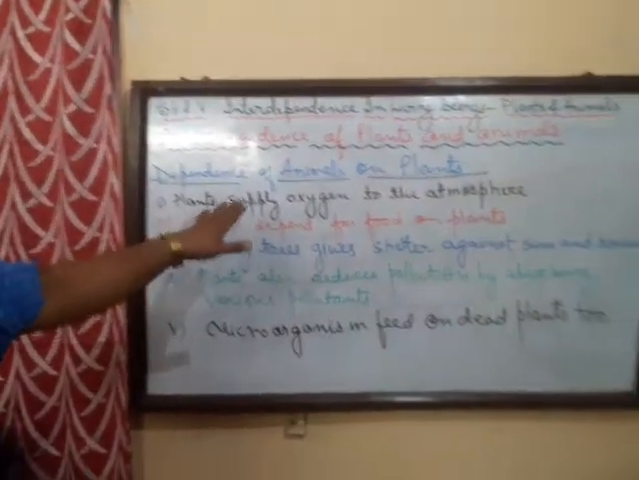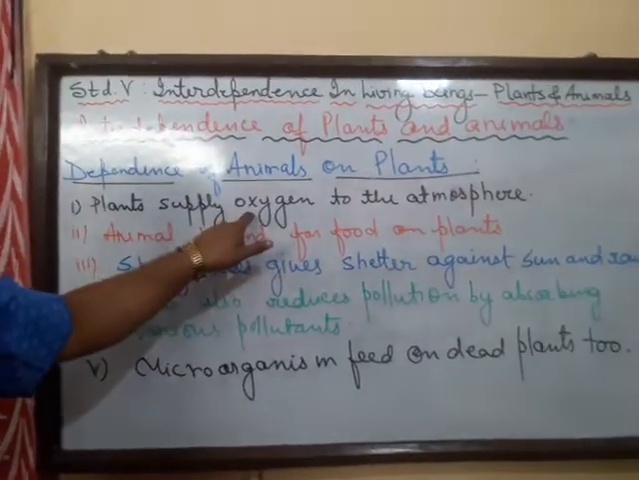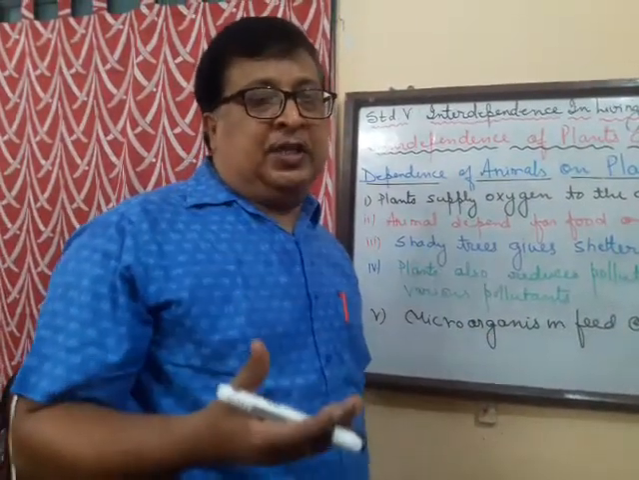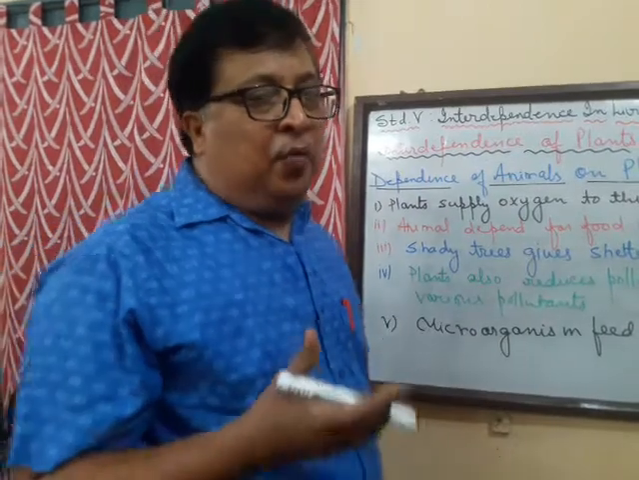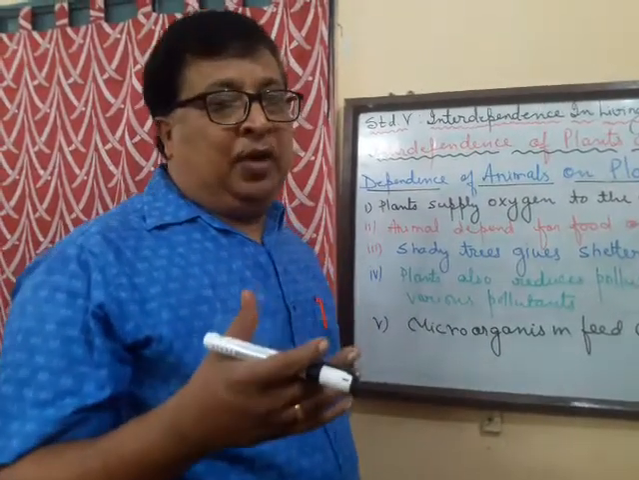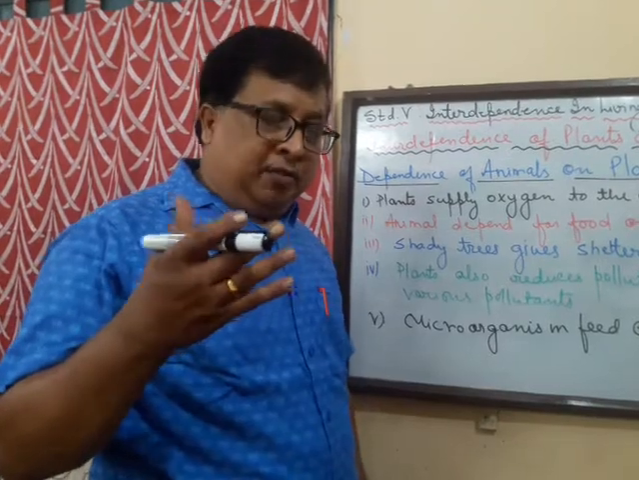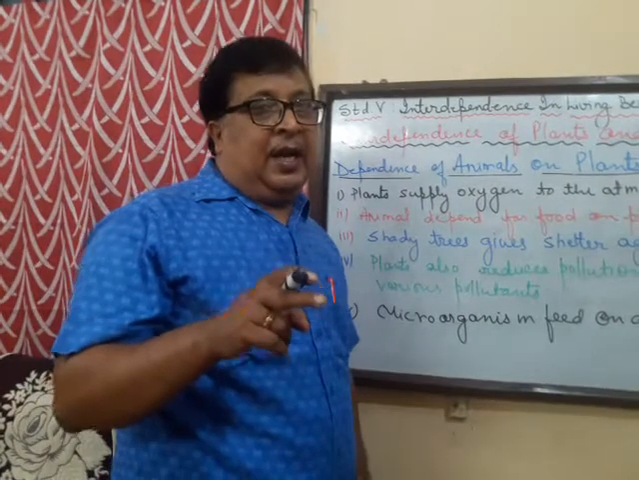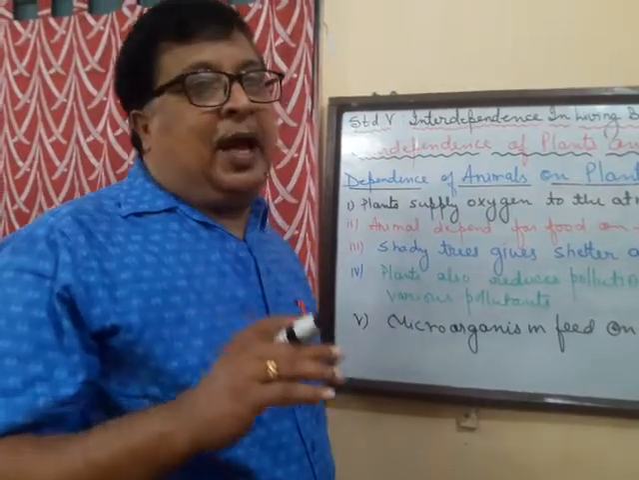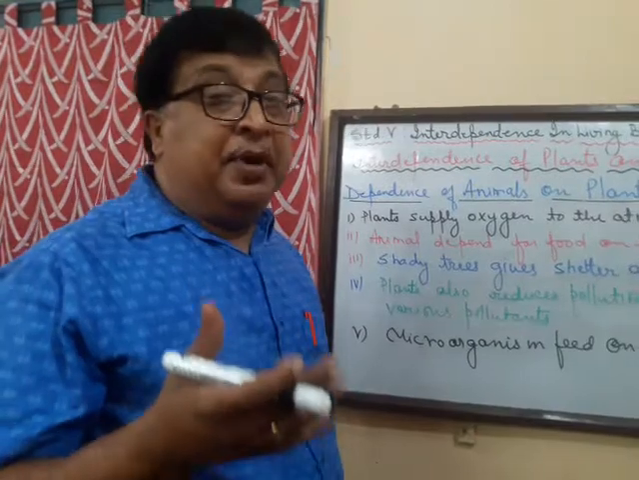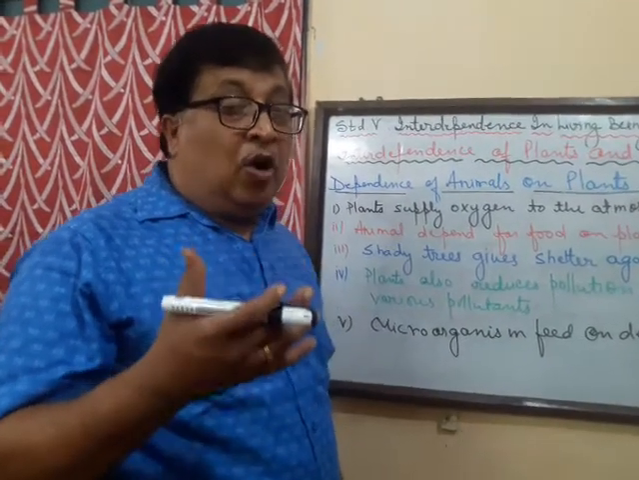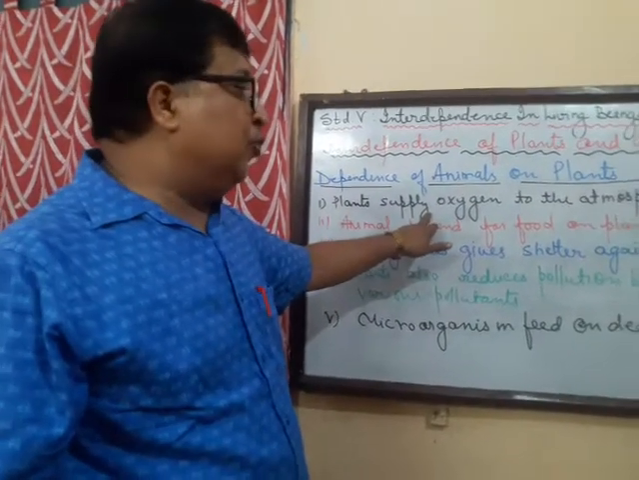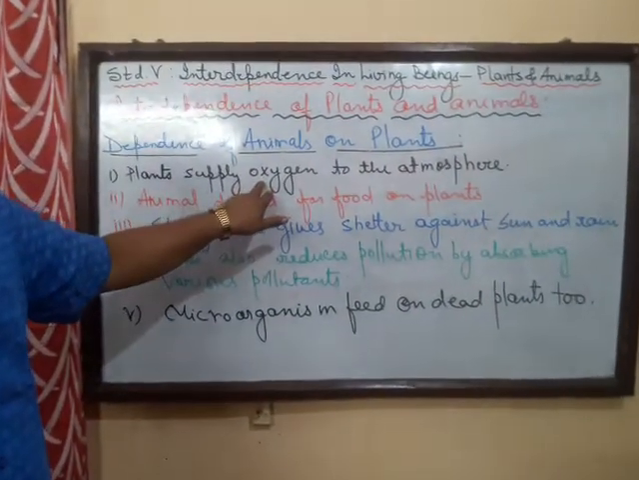Number 1, plants supply oxygen to the atmosphere. We know that plants during photosynthesis use carbon dioxide and water in the presence of sunlight and chlorophyll to make food in the form of glucose, and they release oxygen. Now this oxygen is used by the animals during respiration. Animals need oxygen for breathing, which the plants provide. So plants are very useful to the animals for providing oxygen.